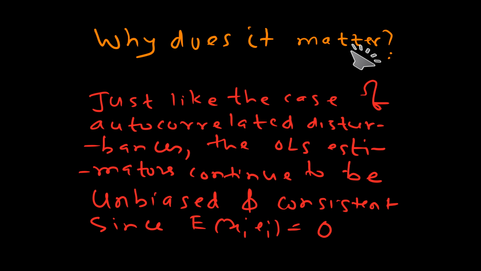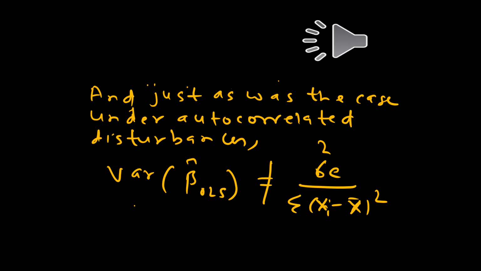So just as in the case of autocorrelated disturbances that we have seen before, the OLS estimators, despite heteroskedasticity, continue to remain unbiased and consistent. That is because X and E are still uncorrelated. And just as it was the case under autocorrelated disturbances, the impact of heteroskedasticity is in changing the formula for the variance of beta hat OLS. The variance of beta hat OLS is no longer sigma square E upon summation (x i minus x bar) square, but will now have to be changed.